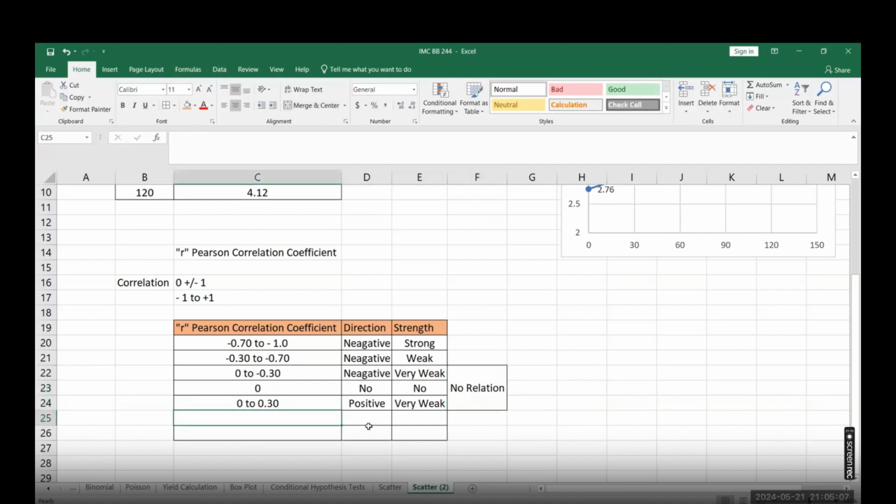Now, if your R value is ranging from 0.30 to maybe 0.70, then this is positive and we'll say it's a weak relation. Or if it is from 0.70 to 1.0, then it's a positive and a strong relation. Based on this table, you calculate the R value which is listed here, and whichever category the R value falls into, that is the relationship you have.